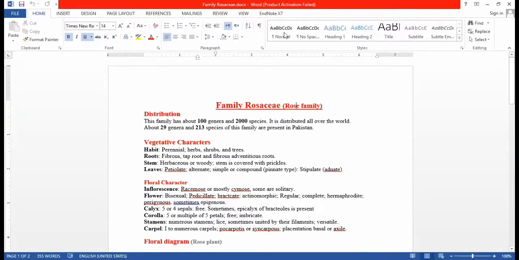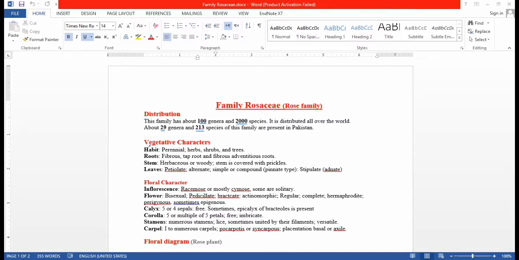The family is commonly known as the rose family. First of all, we are going to learn the distribution of the rose family at Pakistan level and world level. All over the world, the family consists of 100 genera and 2000 species. At Pakistan level, 29 genera and 213 species are reported from Pakistan.